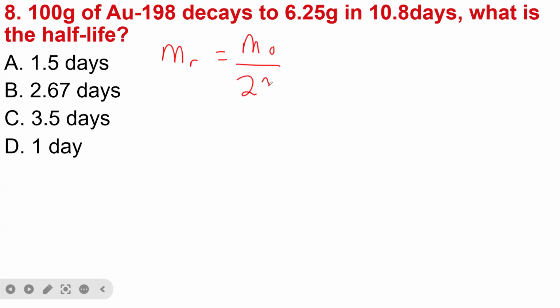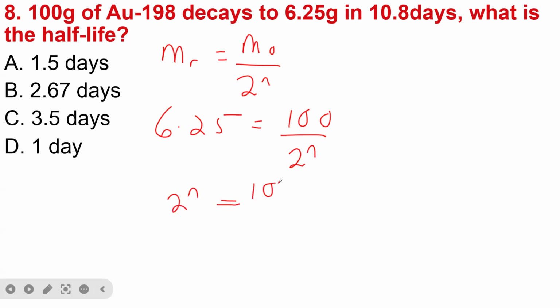So you see here we don't have 2 power n. So what we are going to do now, the mass remaining, which is 6.25, is equal to the original mass, which is 100, divided by 2 power n. So we make 2 power n the subject of the formula. Therefore, we now have 2 power n is equal to 100 divided by 6.25. And that gives us 16.